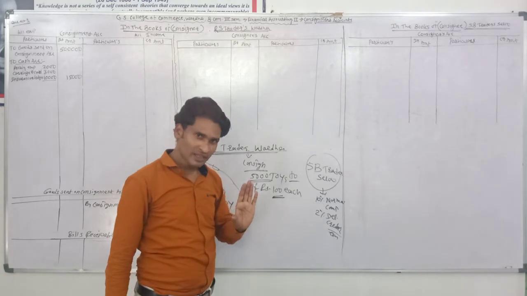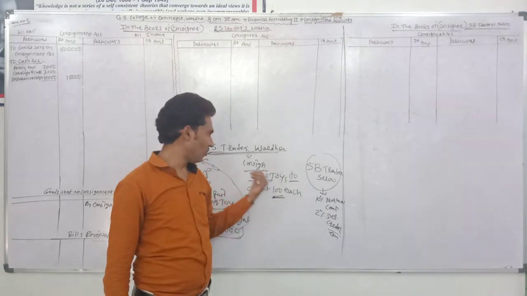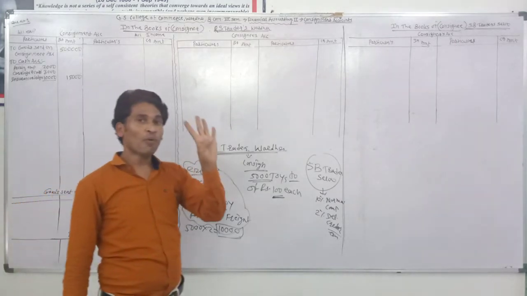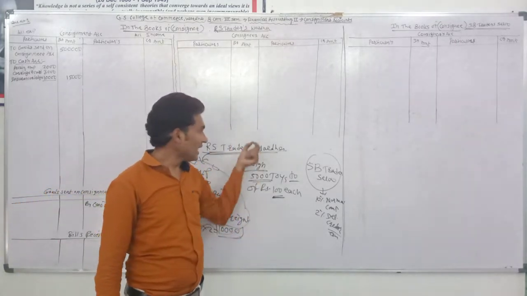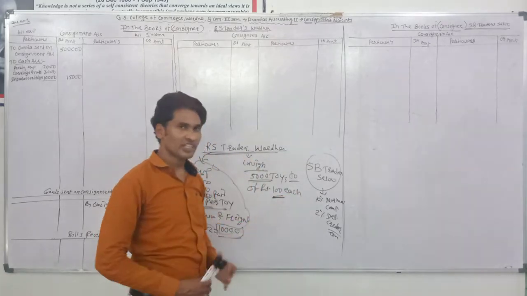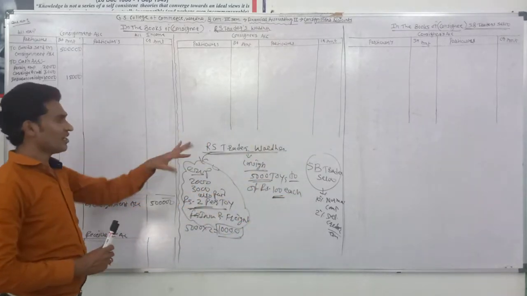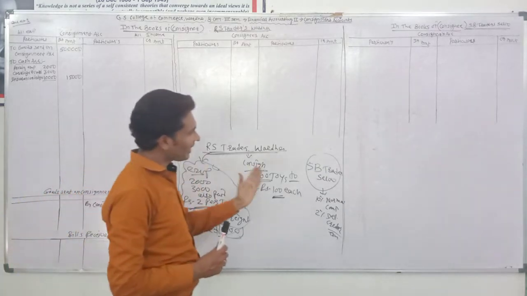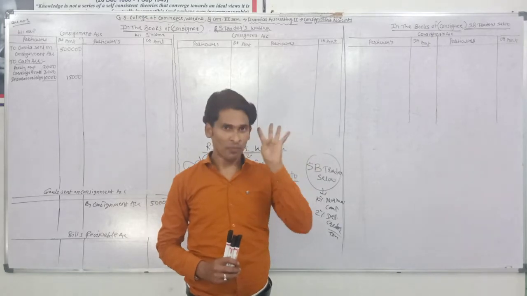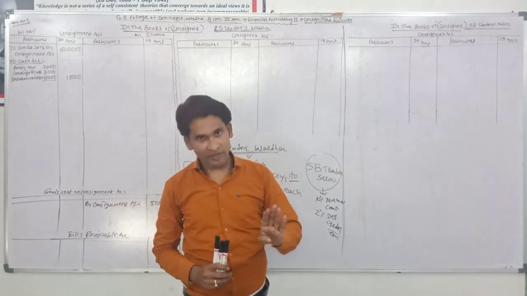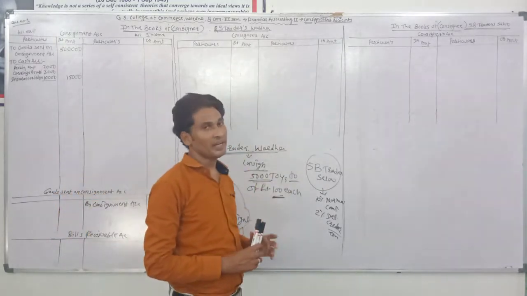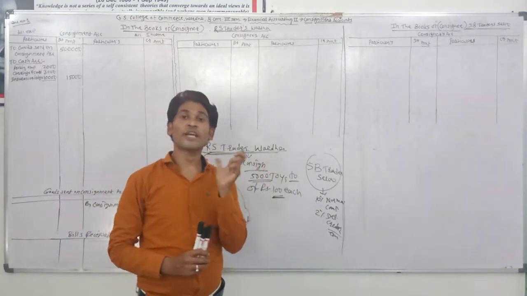Okay. The next information about our example is that RS traders drew a 4 months bill on SB traders of rupees 1 lakh. This is the next transaction. RS traders drew a bill and SB traders accepted that. The bill of rupees 1 lakh has a duration of 4 months, which is drawn by RS traders and accepted by SB traders. This is just for security.